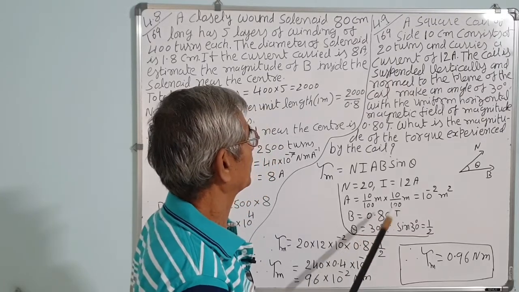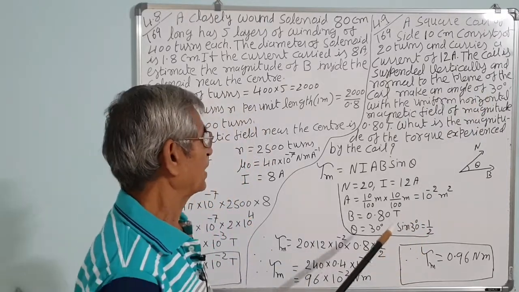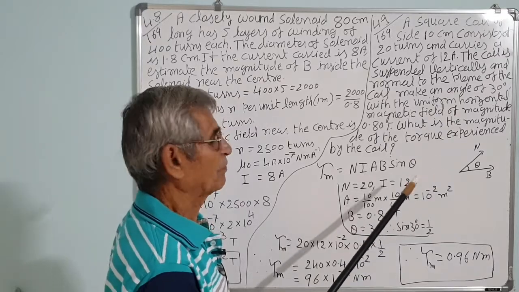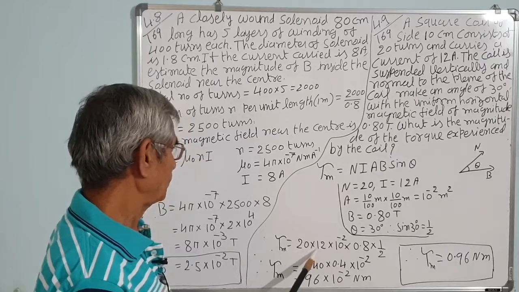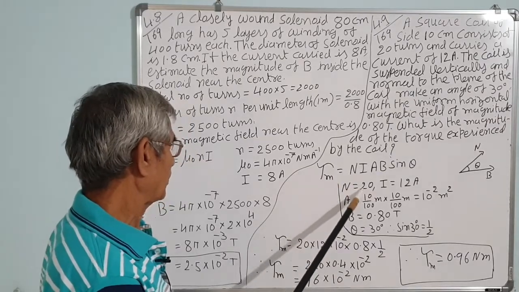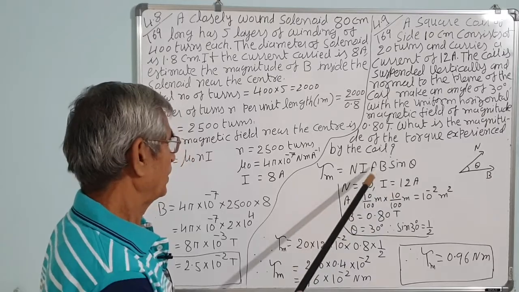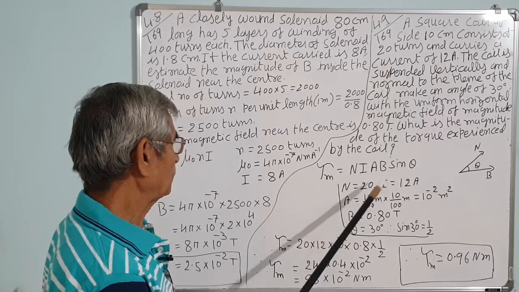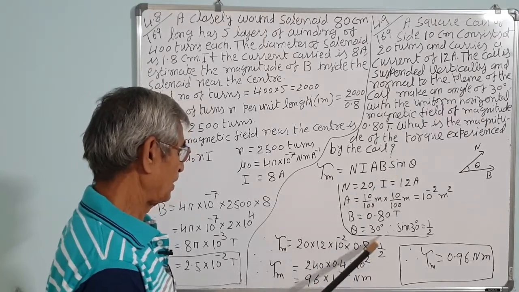Theta is 30 degrees. So the angle made by the area vector of the loop or coil and the magnetic field is 30 degrees. Therefore, torque is equal to 20 into 12, where N is 20, I is current 12 ampere, area A is 10 to the minus 2, B magnetic field 0.8, and sin 30, that is half.